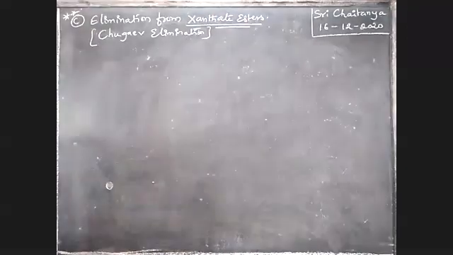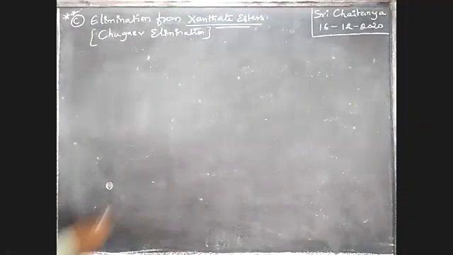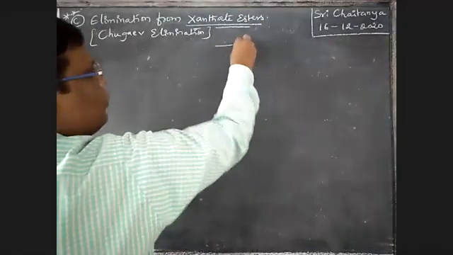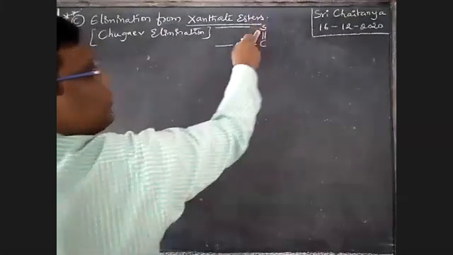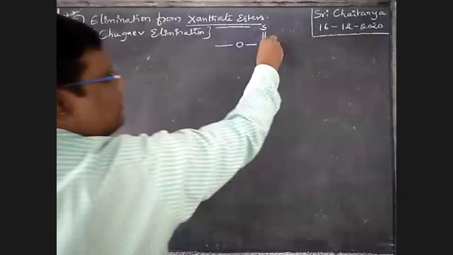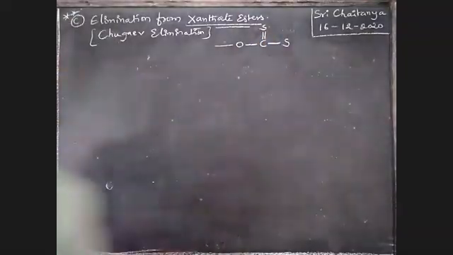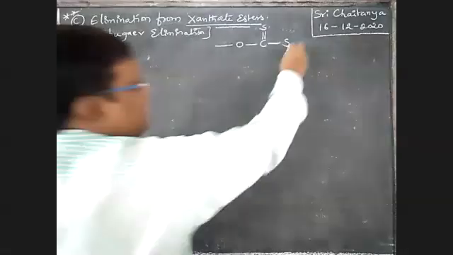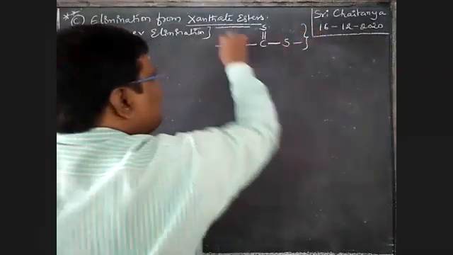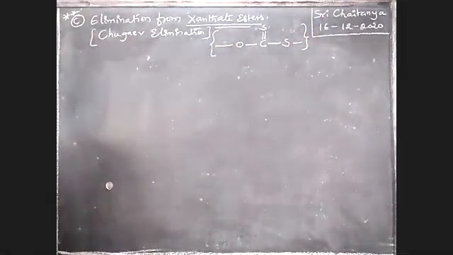These are nothing but ester-like compounds, boys. Xanthate esters means O, C double bond S. In place of oxygen, sulfur is there. It is also sulfur, boys. Okay, this is the formula for xanthate esters.